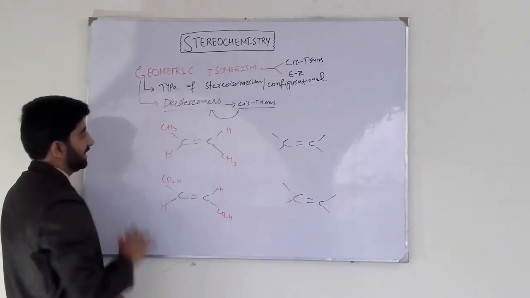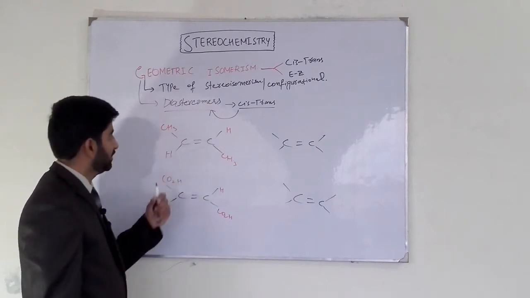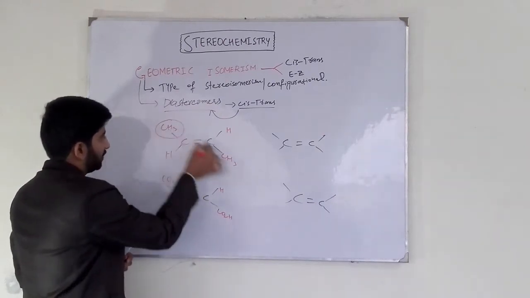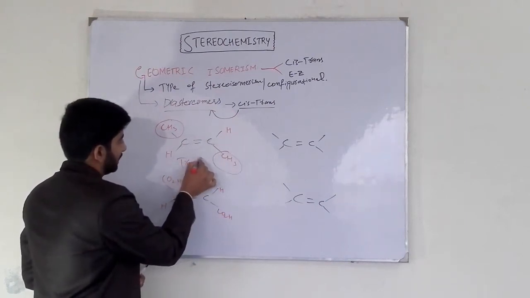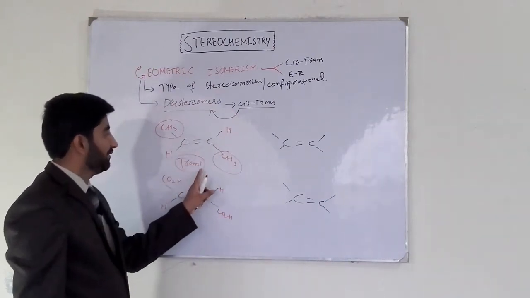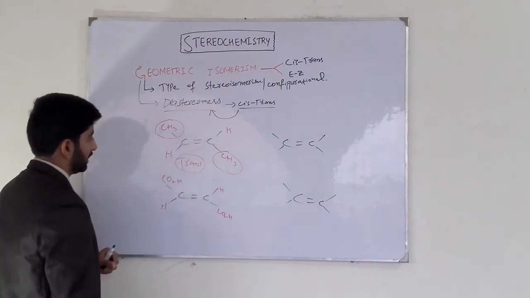In this molecule, we can see that this is 2-butene. How do we assign it as cis or trans isomer? If similar groups lie on the opposite side of the double bond, then they are trans isomers. And if atoms of high priority lie on the opposite side of the double bond, then they are also trans isomers.